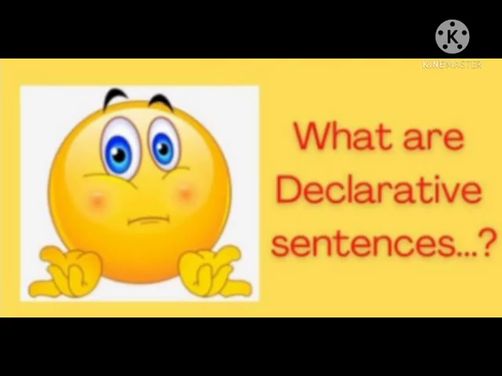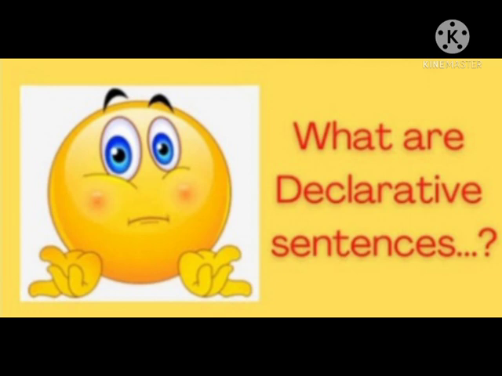Now assertive sentences. Children, we know assertive sentences are also called declarative sentences. Basically, these sentences say something or state something. Now, let me give you the example. First, Tansen was one of the 9 gems in the court of Akbar.